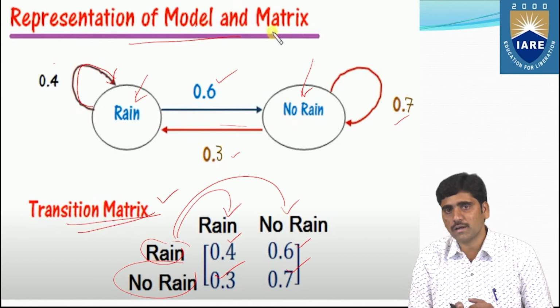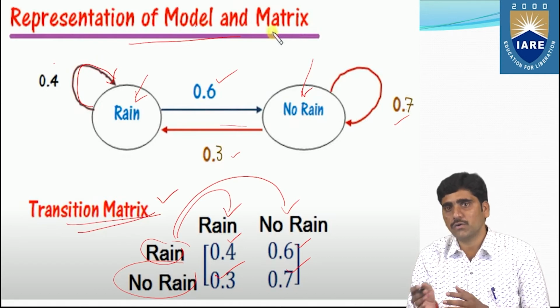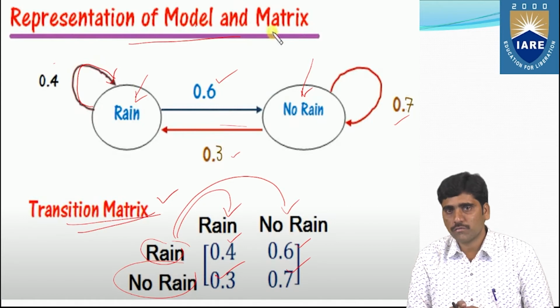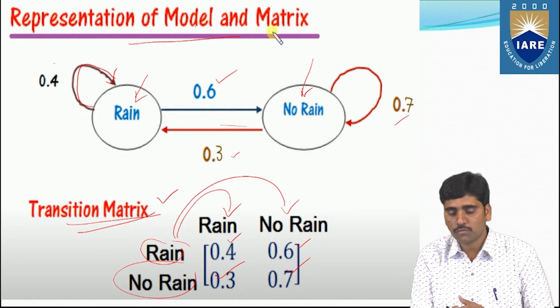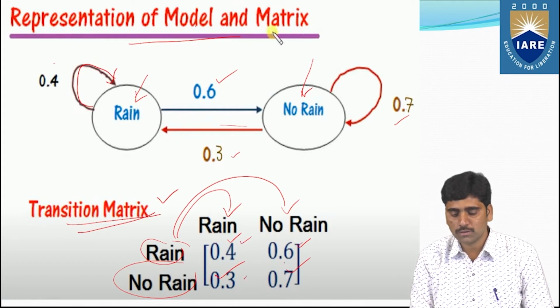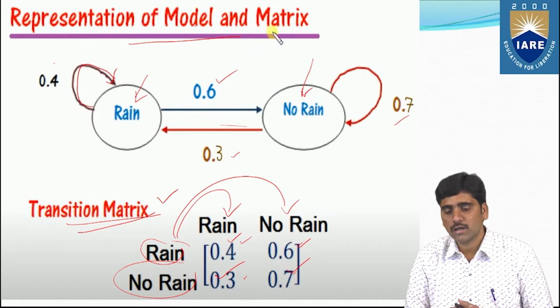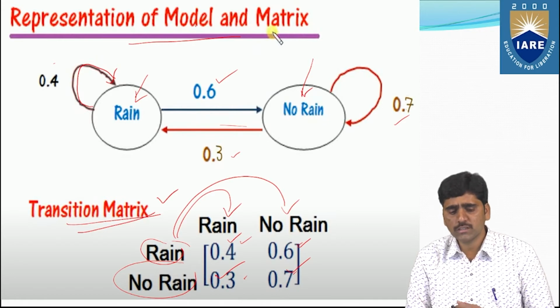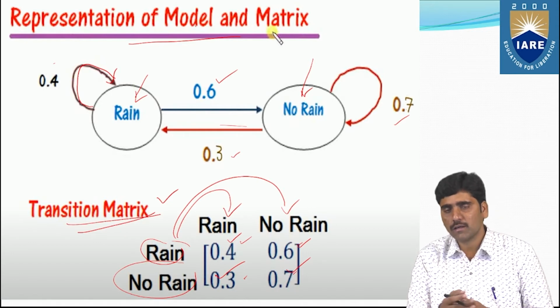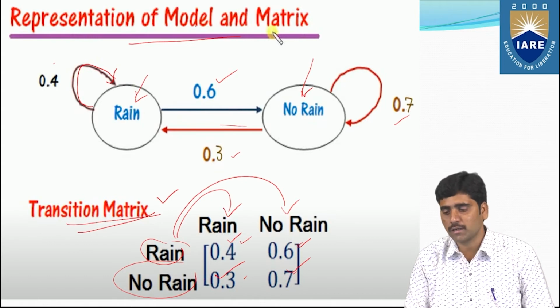So the states for today are rain and no rain, and for tomorrow also rain and no rain. And what are the probabilities for rain to rain and rain to not rain? We construct this matrix with the help of these states and transitions. After constructing it, these 0.4, 0.6, 0.3, 0.7 are the probabilities for today's states with respect to next day's decisions. This is how you represent the transition diagram, and from it you construct the transition matrix.